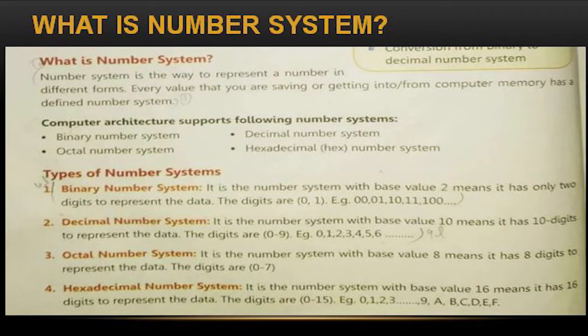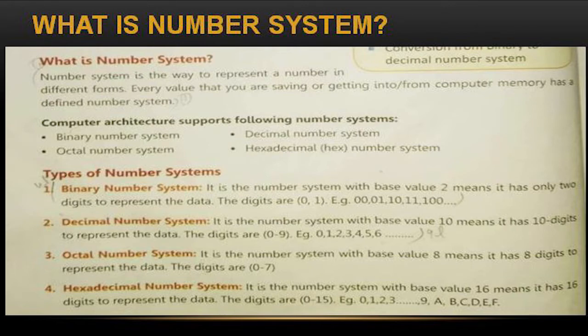Let us see what is number system. A number system is a way to represent a number in different forms. Every value that you are saving or getting from computer memory has a defined number system. That means number system is a way to represent numbers in different forms. Computer architecture supports the following number systems.